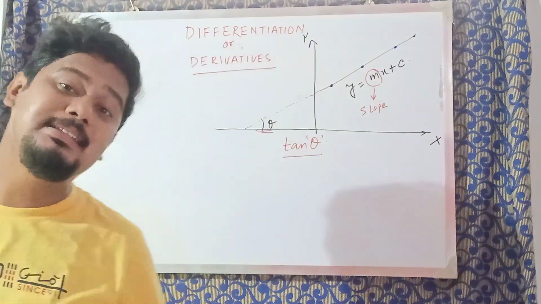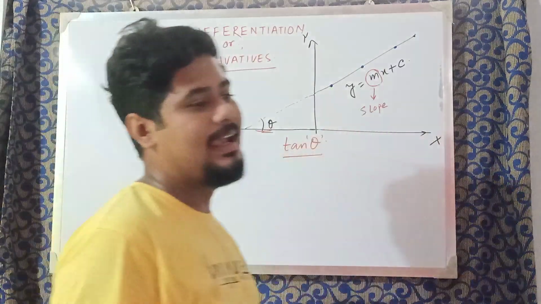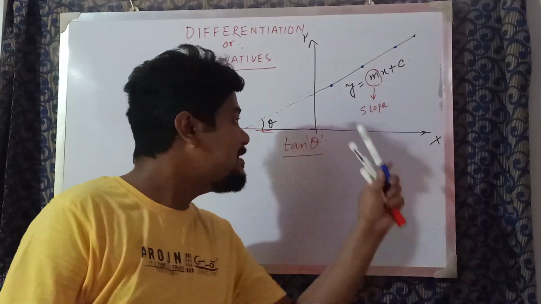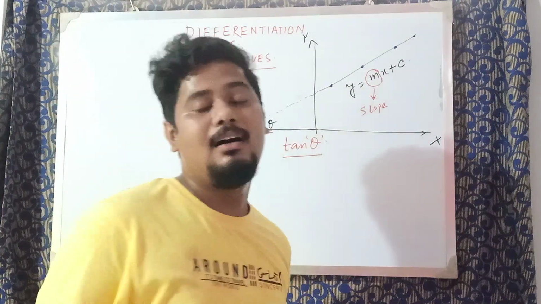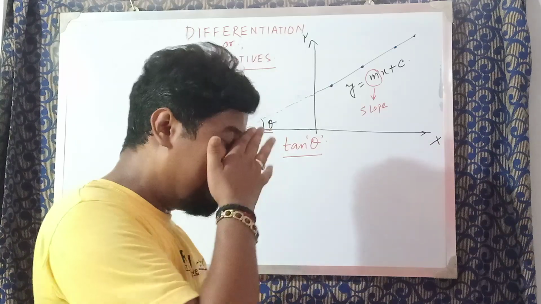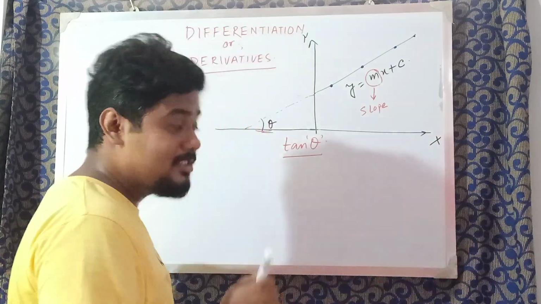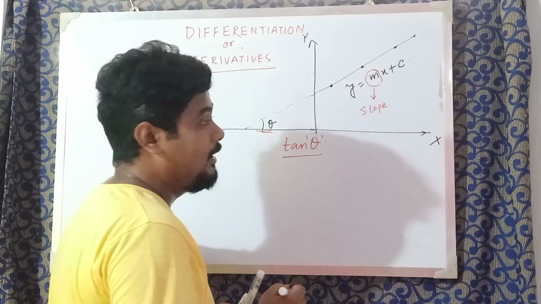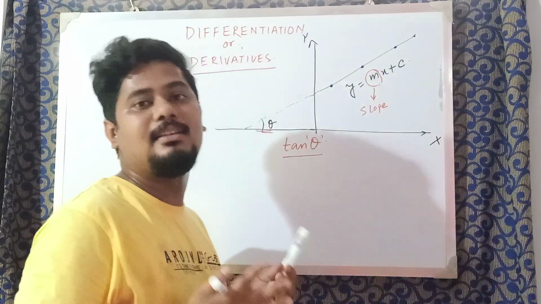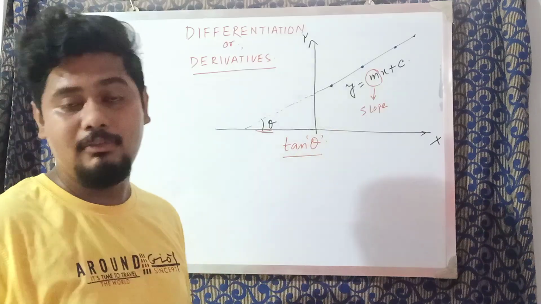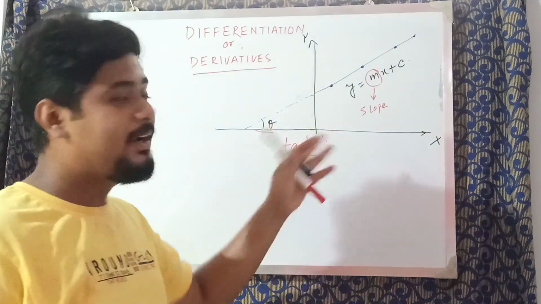It is obviously the same because it is a straight line. This is what we learned in our previous classes: to find the slope of a straight line. It was quite easy. There is no need to calculate for the second time. So this was quite easy.